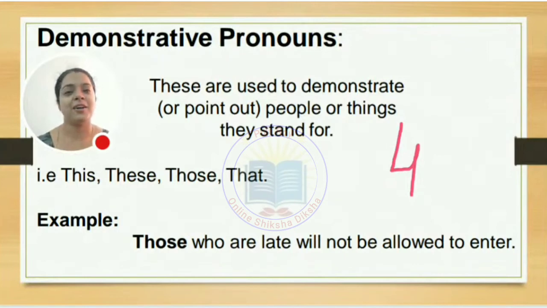Don't be. Just keep one thing in mind, that a pronoun never comes with a noun. As demonstrative pronouns, this, that, these, those will never come with a noun. Here, just see: those who are late will not be allowed to enter. Those is the demonstrative word, undoubtedly, but is it coming with a noun? No. Those who are. So it's not coming with a noun.